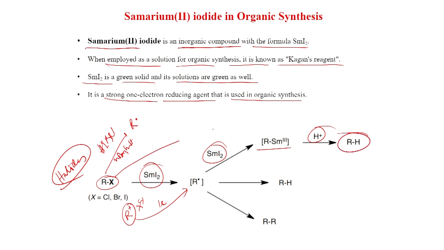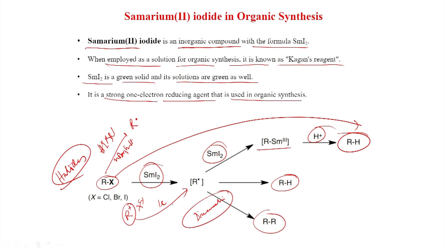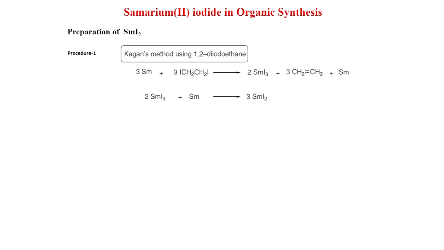So, RX can be converted to RH, also R-SmX can go to R radical, and this is the dimerization. So, the radical forms, then it can carry out many kinds of reactions, that also we will see later, that R-SmX can be used for different carbon-carbon as well as carbon-heteroatom bond formations. So, first we will discuss preparation of samarium iodide.